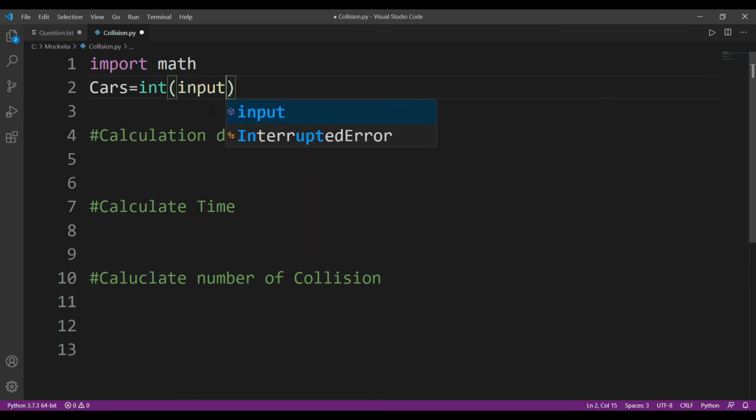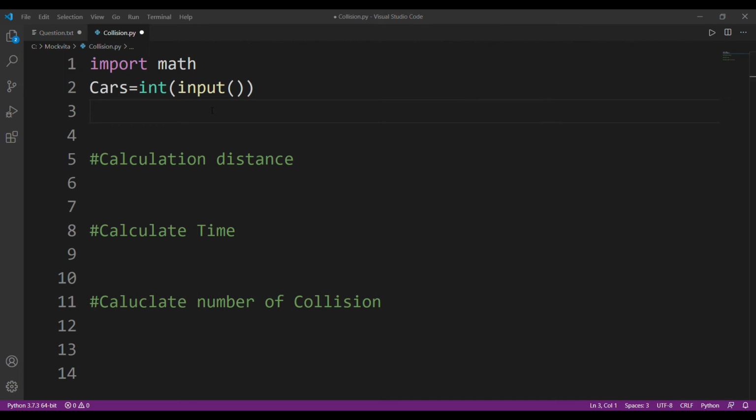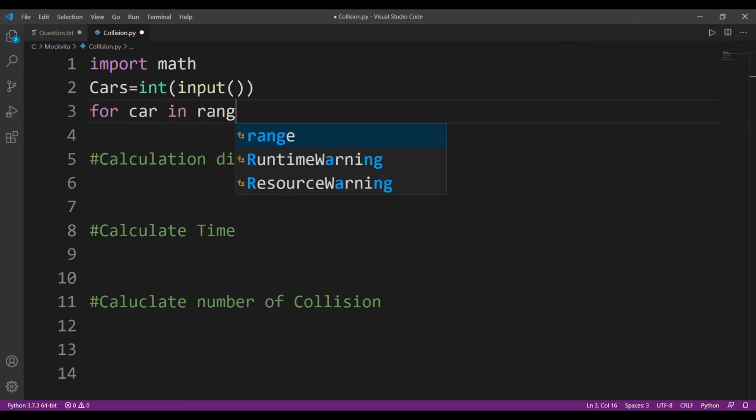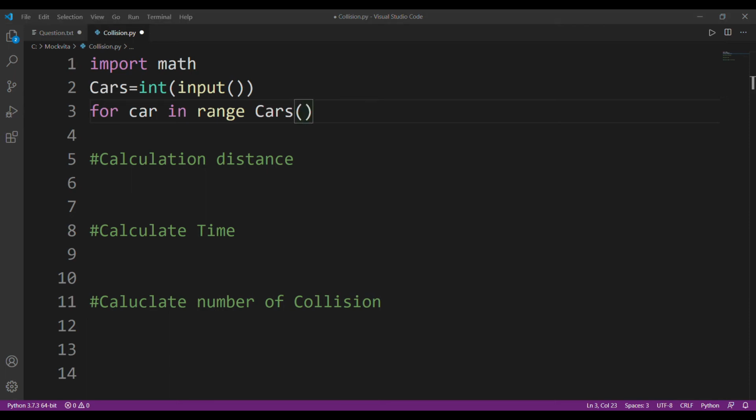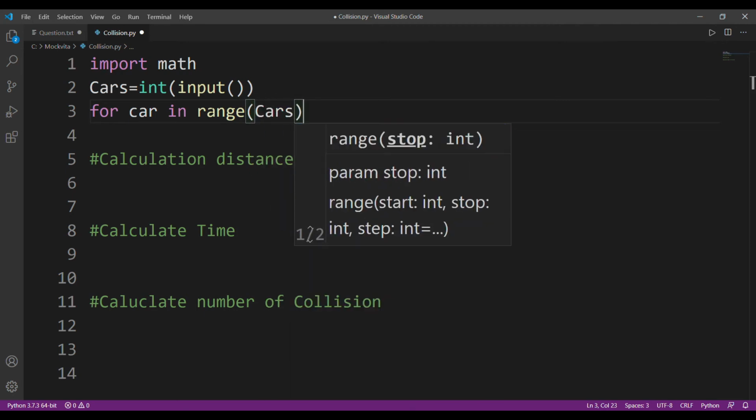So I'll take input, and after that I'll start a loop: for car in range cars. That seems more readable.